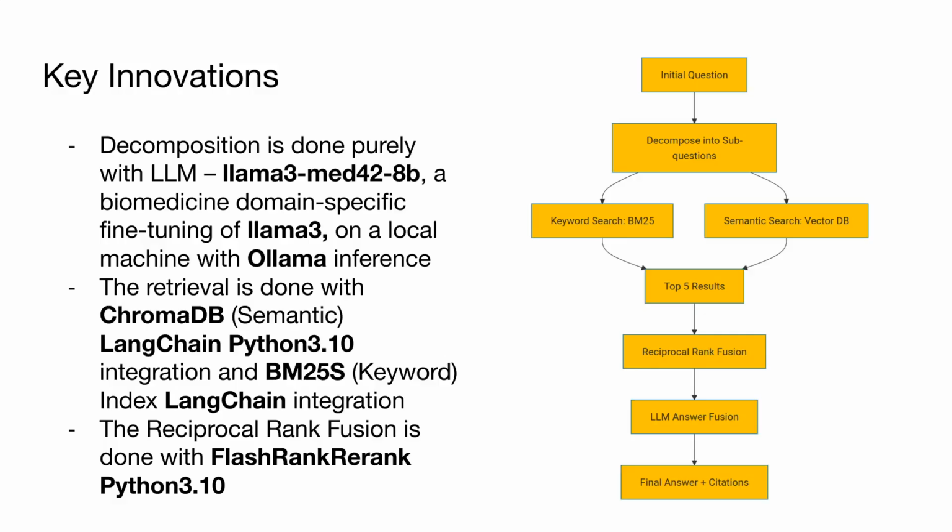The retrieval is done with ChromaDB and BM25S, both of which are integrations of LangChain and is written in Python 3.10. And the reciprocal rank fusion is done with the FlashRank re-rank tool, which also comes with Python 3.10.